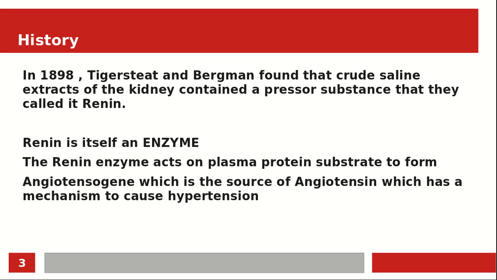Furthermore, they discovered that this substance, which is renin, is an enzyme which acts on a plasma protein substrate to form angiotensin. The angiotensin is the primary material of angiotensin 1, which is further converted to angiotensin 2, which has a mechanism to cause hypertension.